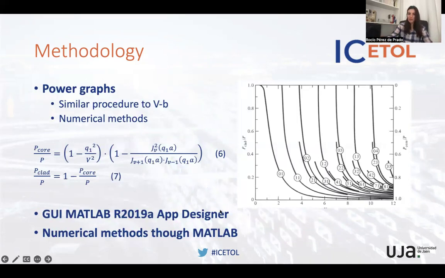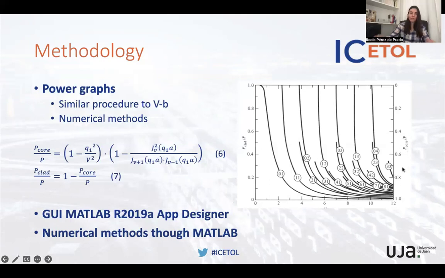Basically, for all the linearly polarized modes, these graphs give us the rate of power in the cladding and the rate of power in the core. So from here, it is very easy to see that as we go further in normalized frequency, we obtain much greater power in the core.